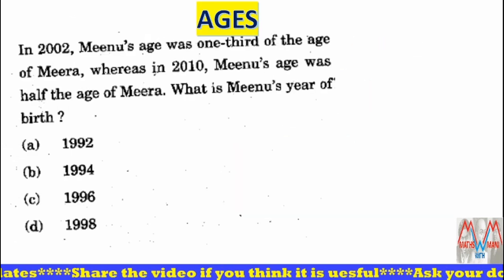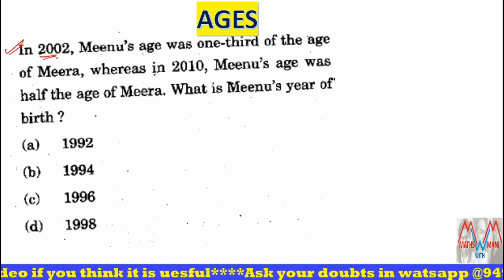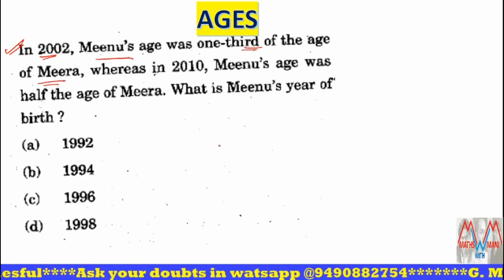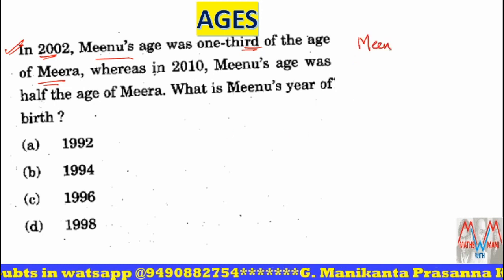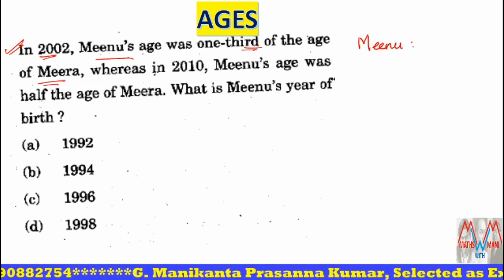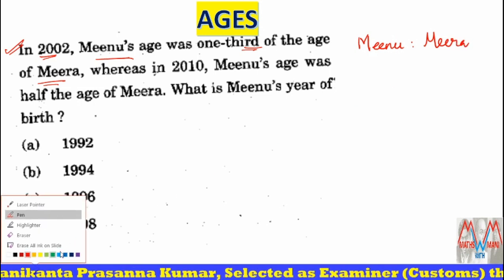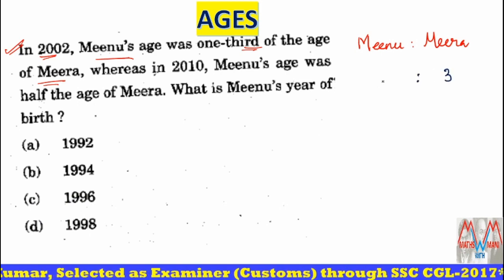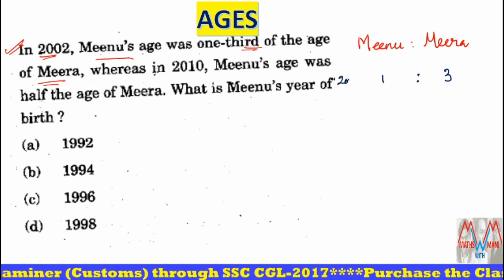Next one is based on ages. In 2002, Meenu's age was one third of the age of Meera. Here I have to write this is Meenu and this is Meera. That means if three parts is Meera's age, then one part is Meenu's age, in 2002.